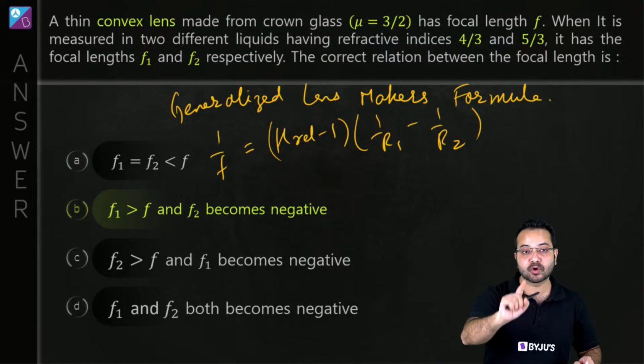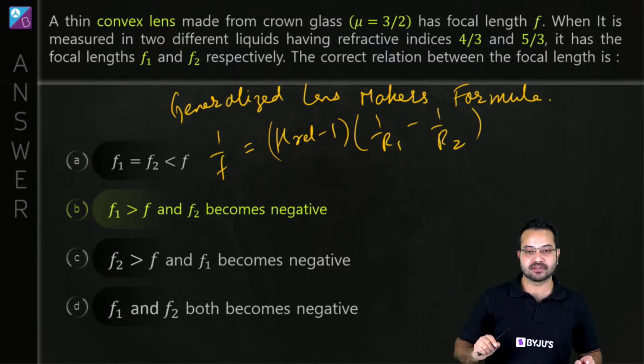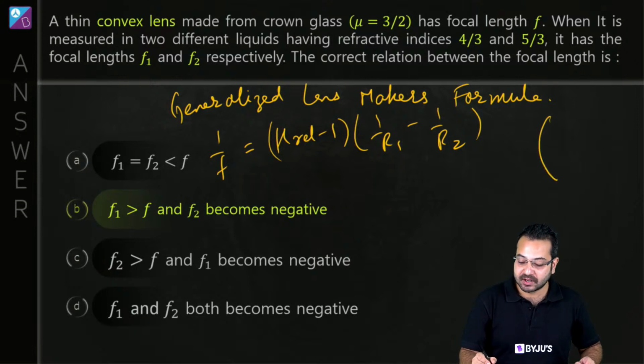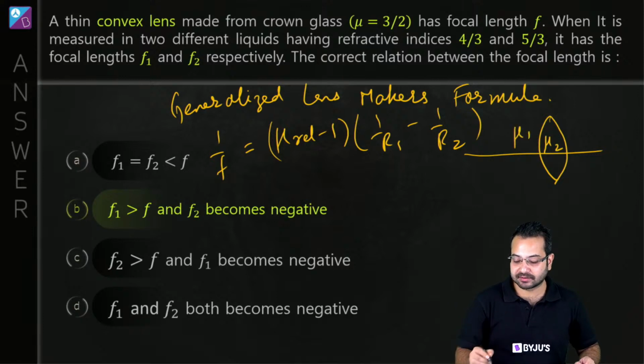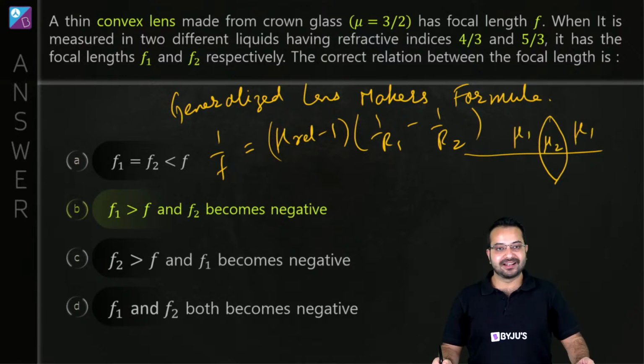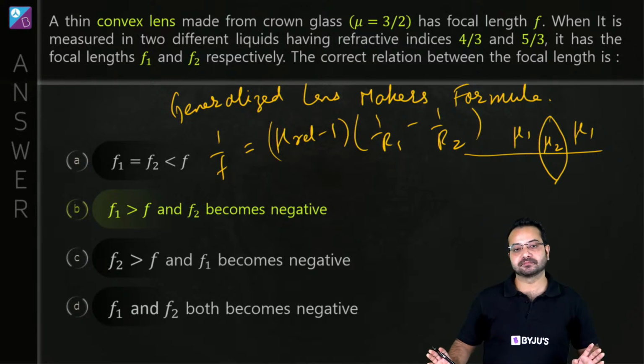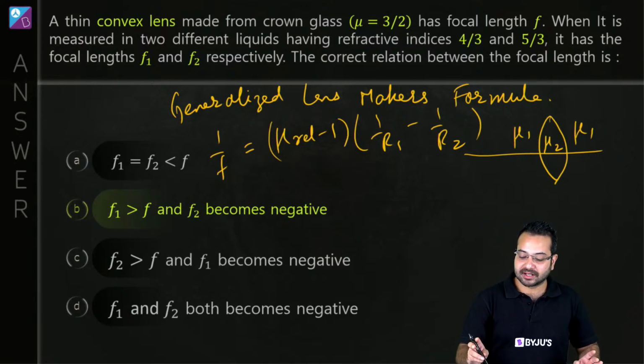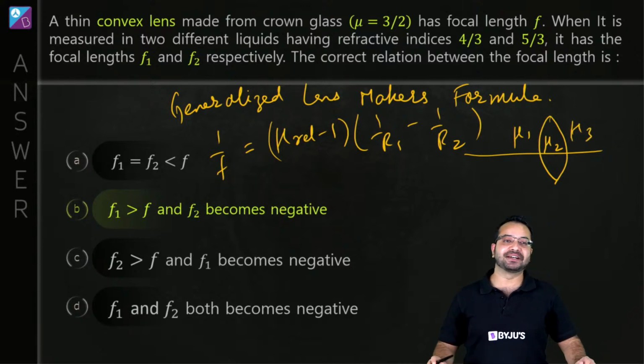And there is one more thing hidden in this formula, which I should specify. So let's say this is mu 2. Let's say this is mu 1. Let's say this is mu 1. Then you can apply this formula. Very good. Perfect. But let's say this is mu 3. Then again you cannot apply this formula.